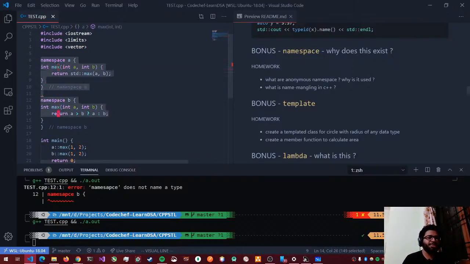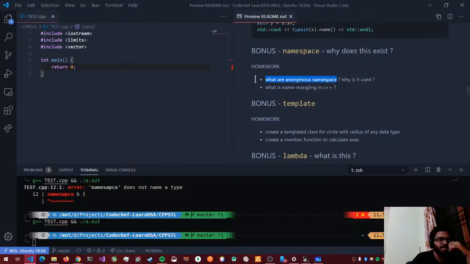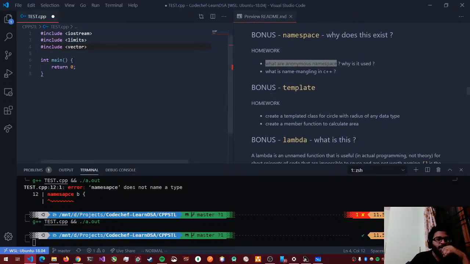And the standard namespace is a very well known namespace for C++. Something I want you to look up here is what are anonymous namespaces. There is something called an anonymous namespace, where I can actually omit the name given to a namespace. What is the use for that? Look that up. And what is name mangling in C++? It's something related to namespaces. If you are curious, you can look for that. Now let's go to templates. I wouldn't go